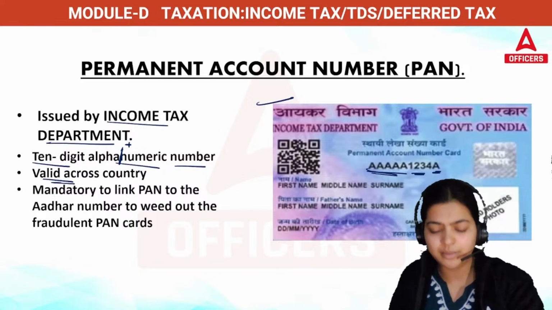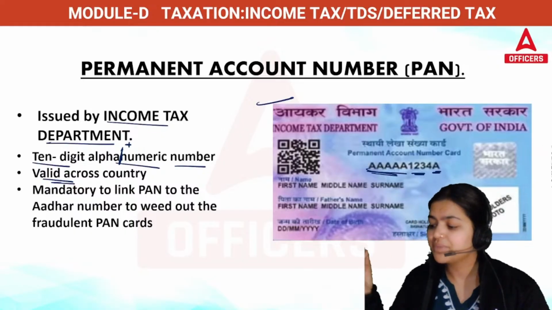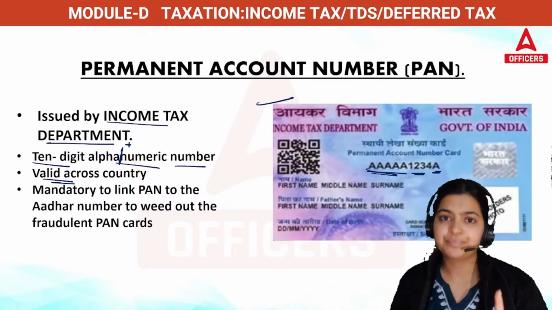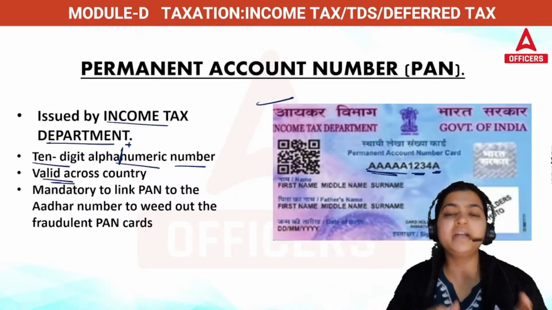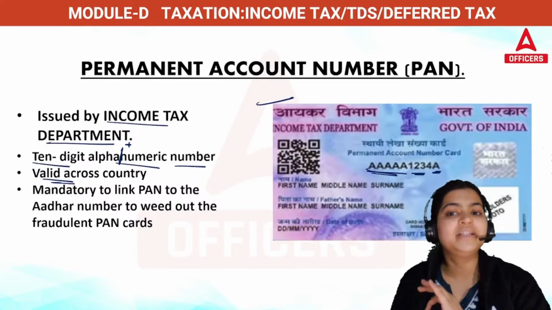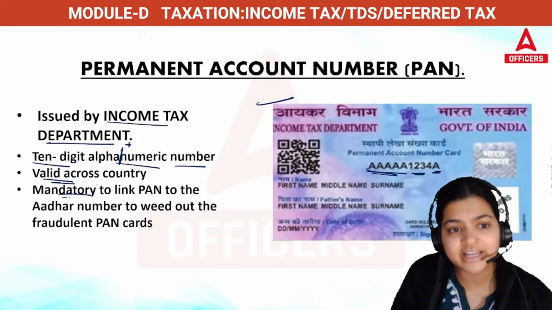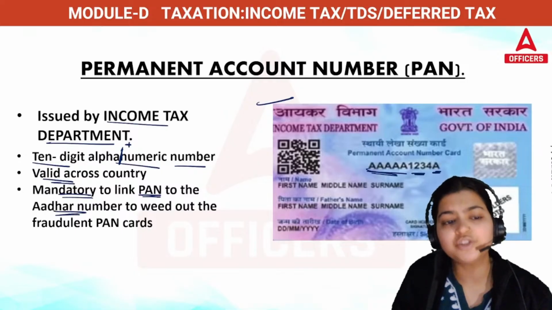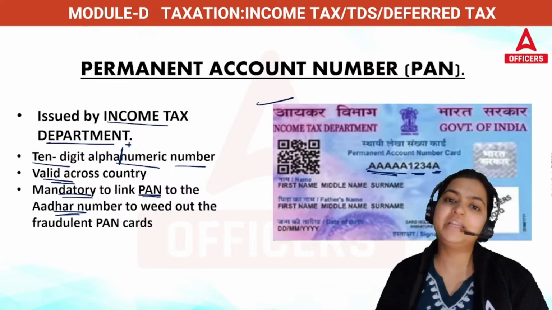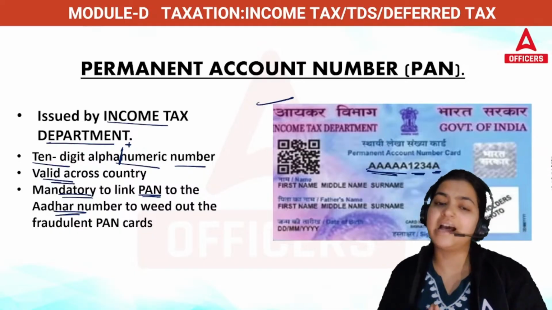Whether you are staying in Jammu Kashmir, MP, Maharashtra, Kanyakumari, Assam or Rajasthan, you will be holding a single PAN. You cannot change it every time you shift from one state to another. Once allotted, the number will be the same for you. It is also now mandatory to link PAN with the Aadhaar card, so that if anyone is doing fraudulent activities, the government can easily find it out. So these are the benefits and some basic understanding of PAN.